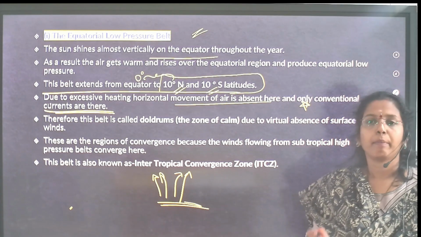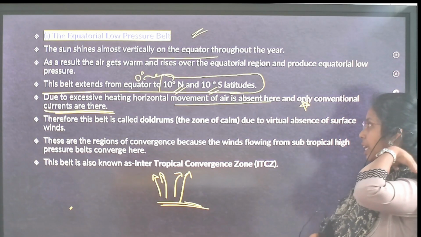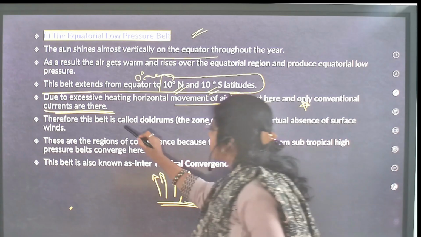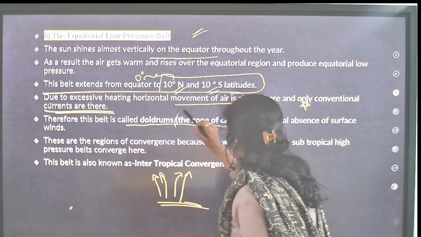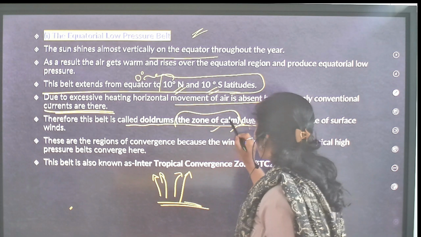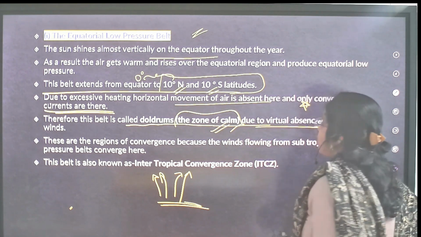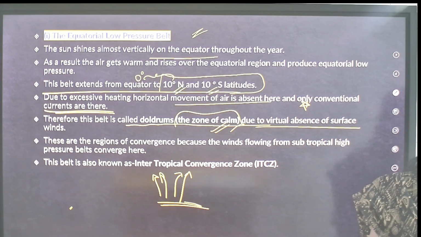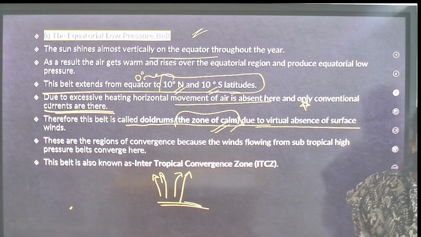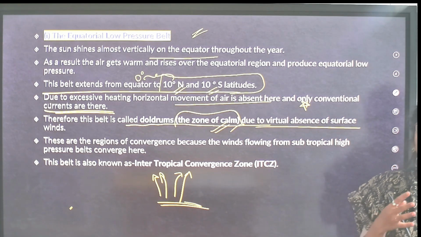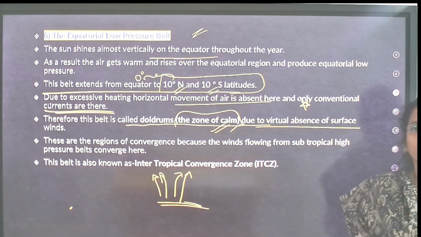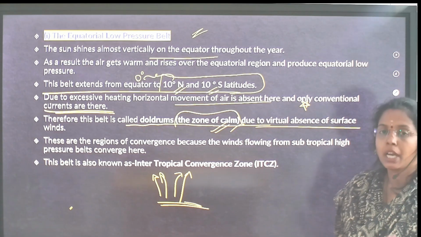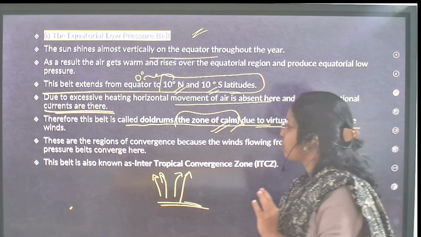Because of this absence of horizontal air, this belt is known as the doldrums, because doldrums means the zone of calm due to virtual absence of strong horizontal air movement. Horizontal air movement is almost absent, but vertical convectional movement is very strong.